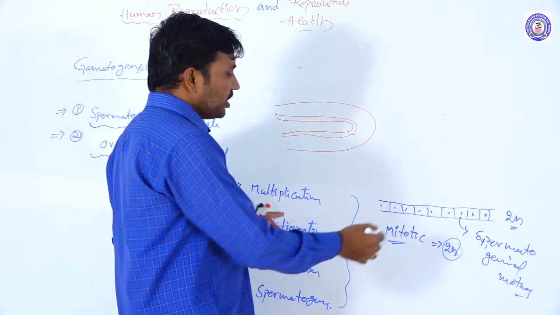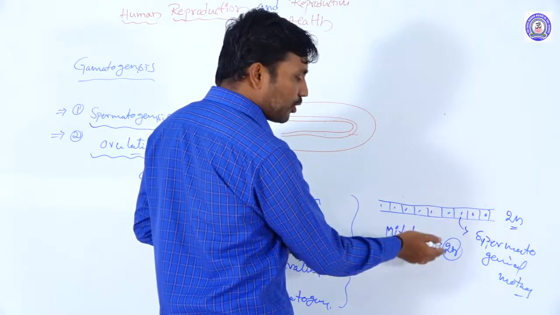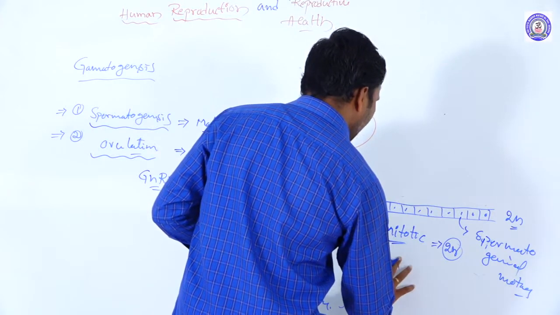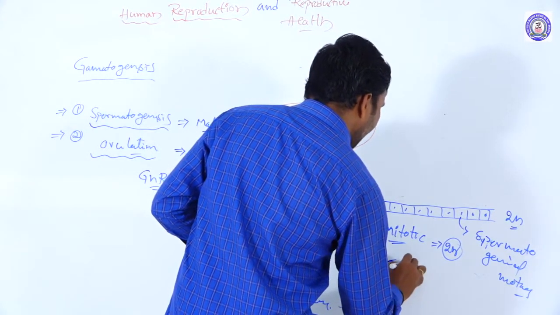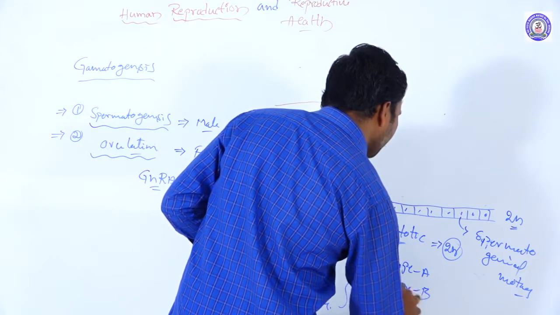Later, these 2n spermatogonial mother cells produce two types, type A and type B. Type B is directly involved in sperm formation. Type A acts as stem cells and undergoes further mitotic divisions.